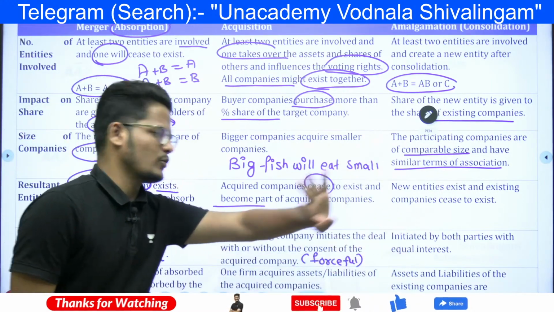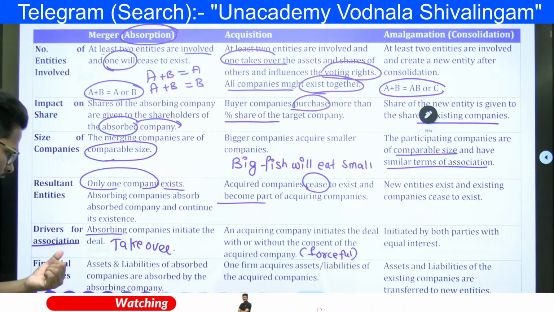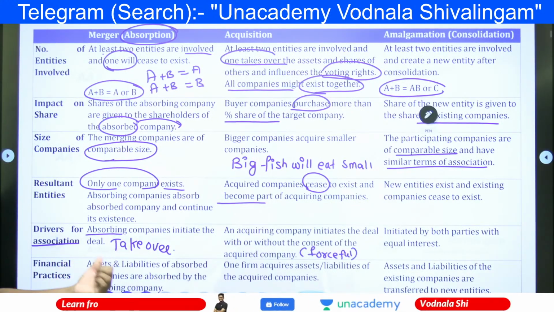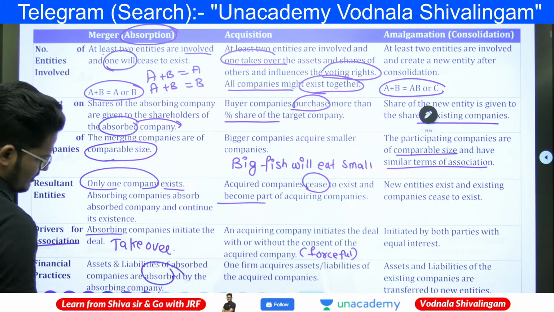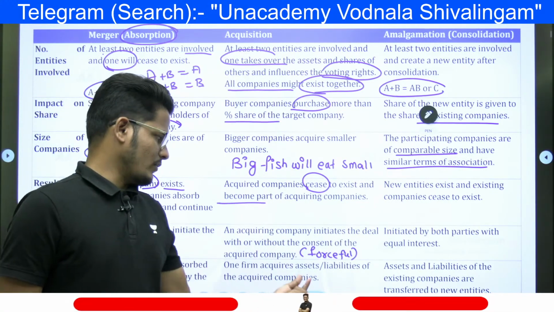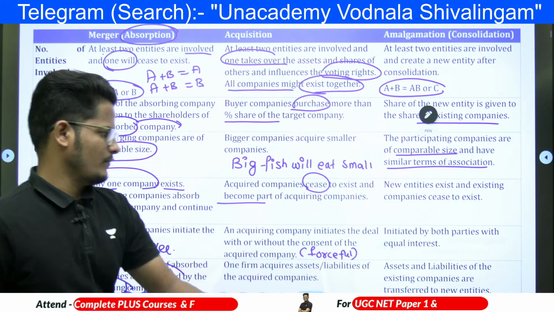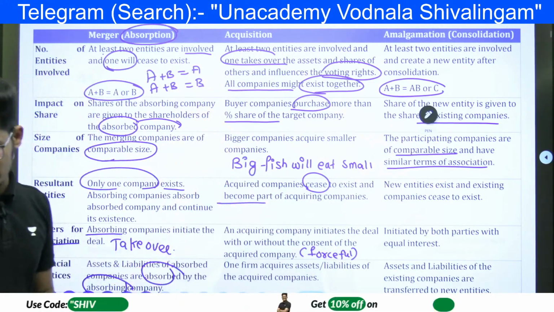Next, amalgamation is initiated by both parties. And if you look at assets and liabilities, they are absorbed by the absorbing company. Absorbing means who are going to continue. And one firm acquires the assets and liabilities of the other company. Assets and liabilities will be transferred to the new company. But this is the key difference between the three.